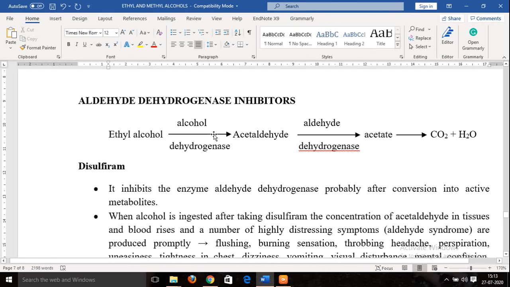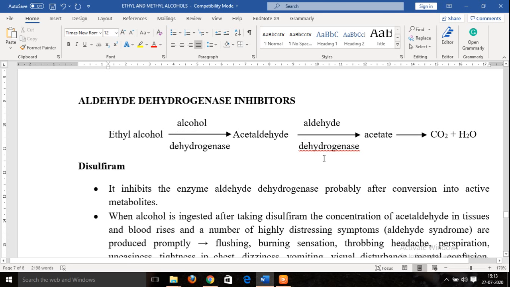A small part under ethyl alcohol is aldehyde dehydrogenase inhibitors. The drug included under this is disulfiram. Now before going into what disulfiram is, let us see the significance of this aldehyde dehydrogenase inhibitor.